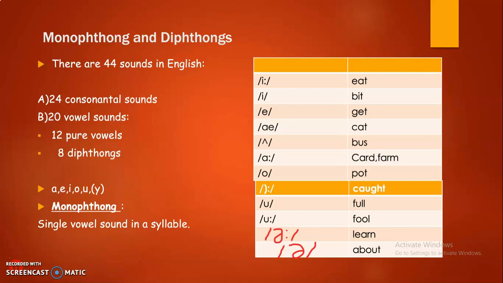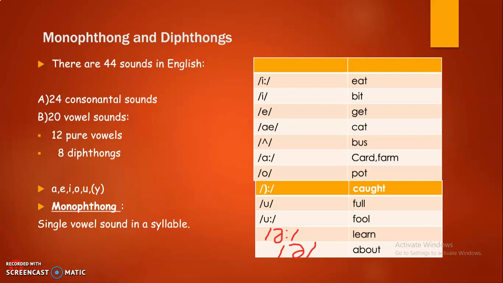For example, in this table the first one stands for the long E sound, as in eat. Next one, bit, fit. Next, get, set. Next, cat, rat. Next, bus, umbrella.